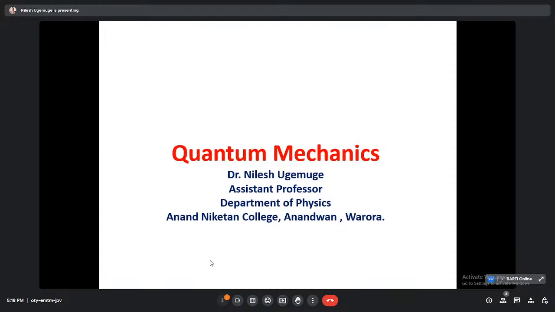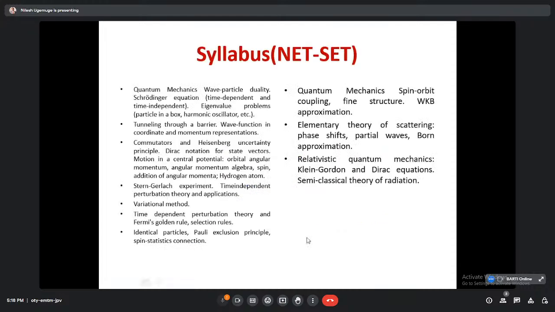If we see the syllabus of NET and SET, then we can see they have covered the basic to advanced topics of quantum mechanics. As we know, quantum mechanics is a very huge subject, but to understand the advanced topics, we need to understand some basics of quantum mechanics also. And if we don't have the basics, then it is always difficult to understand quantum mechanics.